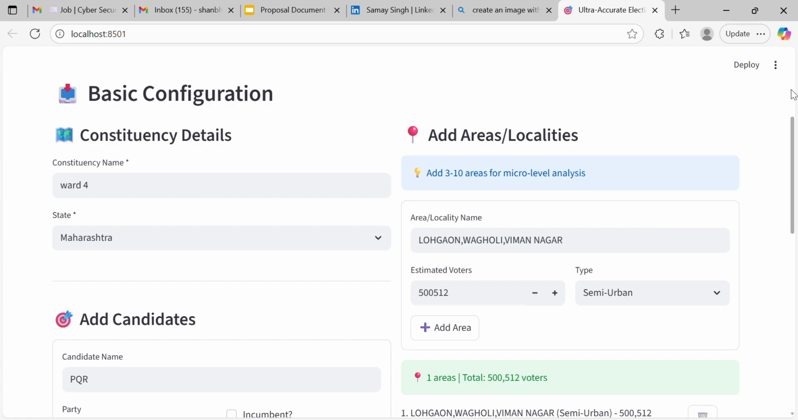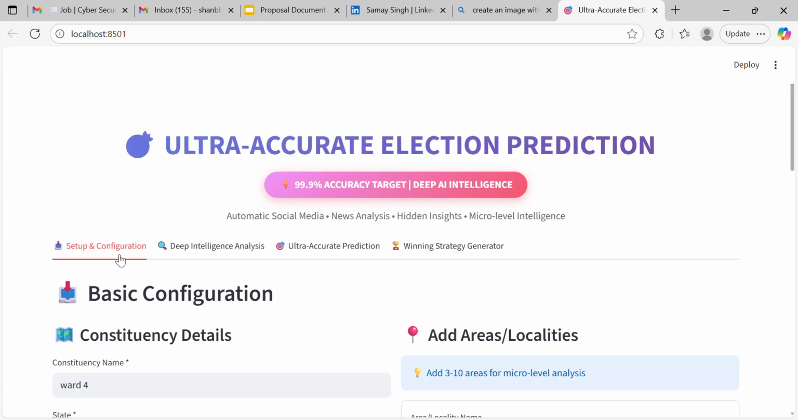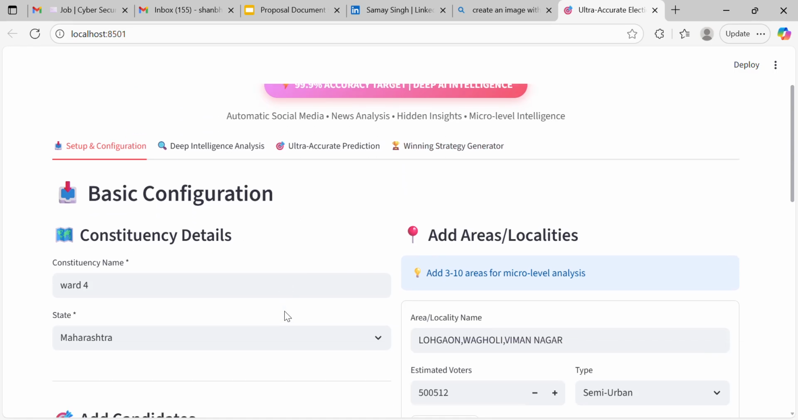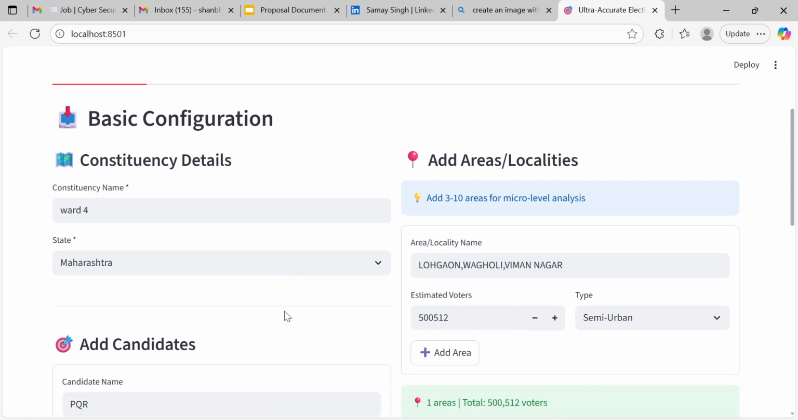Basic configuration, there are some parts like setup configuration, deep analysis, predictions, and if anyone wants to win the election among the top, then how the strategy will be, and that can convert a loser into a winner situation. So in basic configurations, it is for demonstration purposes only, because I have not given real data here.